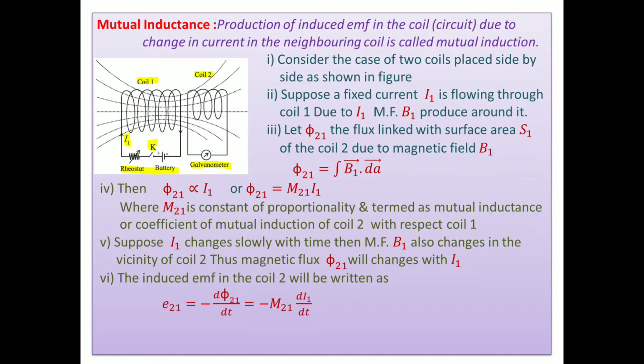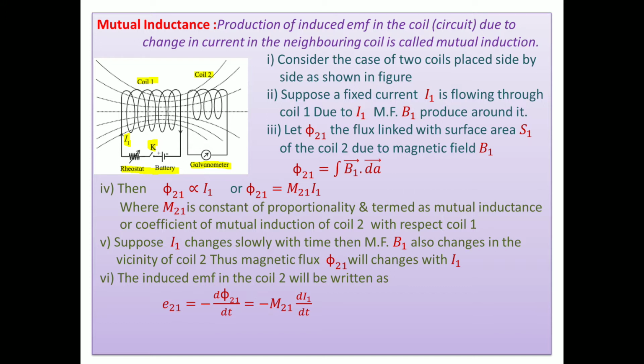Hello friends, this is our fourth lecture on the chapter electromagnetic induction. In the last lecture, we discussed self-induction or self-inductance. What is self-induction? Production of induced EMF in a coil or circuit due to changes in current in the same coil. It means current changes in the coil, and because of it, an EMF is induced in the same coil.